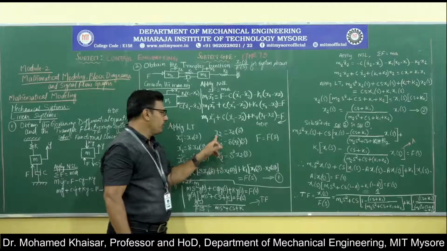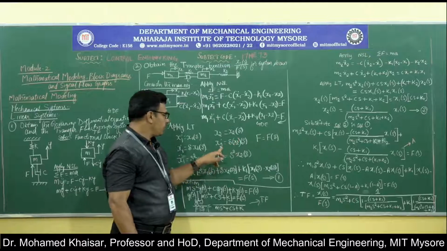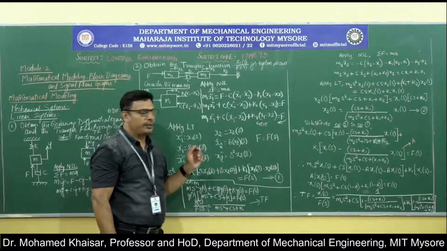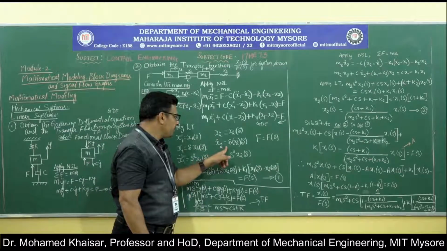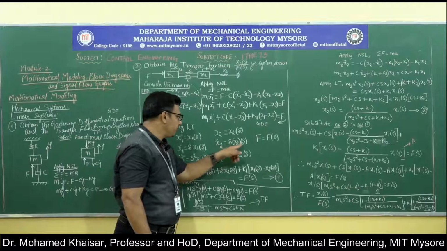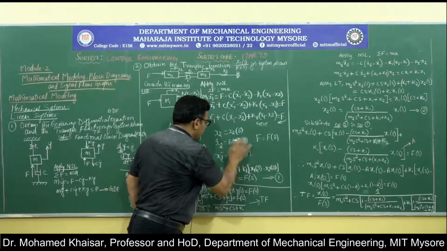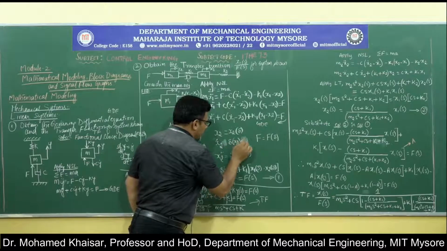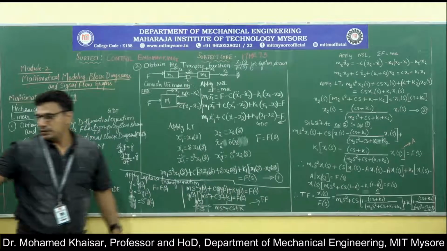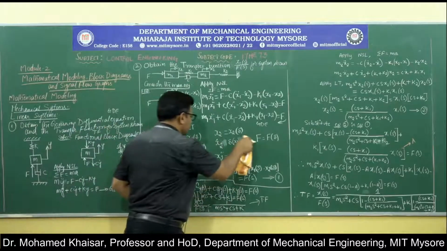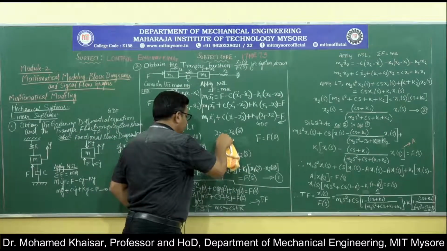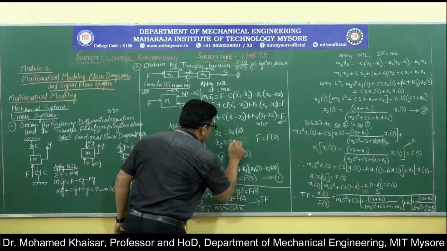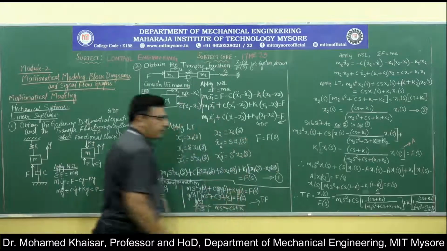If we come to x2, x2 can be written as x2 of s. x2 dot, that means dx2 by dt, can be written with d by dt replaced by s, so x2 dot can be written as s into x2 of s.